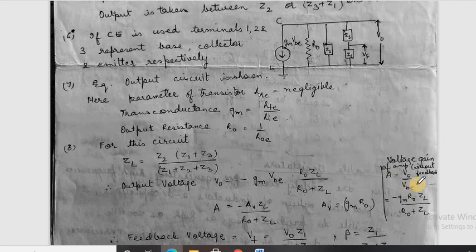Now if we write gm R0 as Av, then this equation can be written as A is equal to minus Av ZL upon (R0 plus ZL).